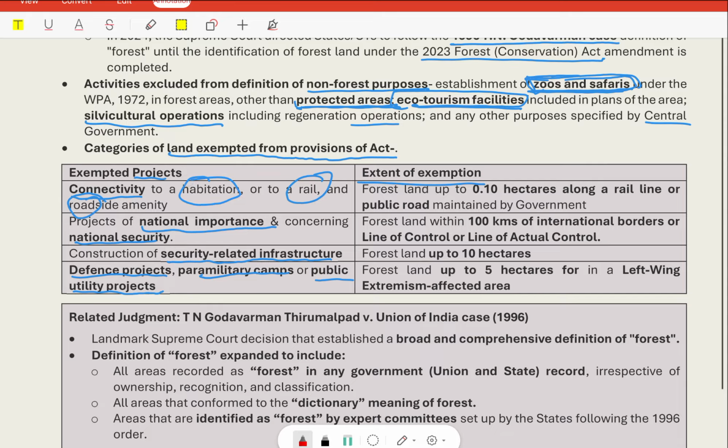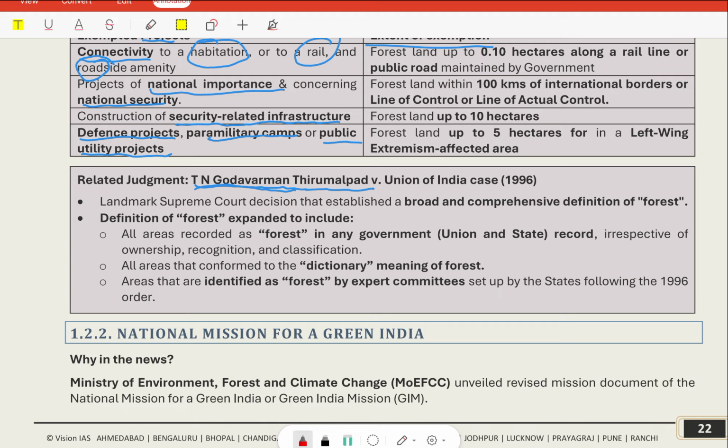There is a related judgment, T.N. Godavarman Thirumulpad versus Union of India case 1996, where the Supreme Court gave that definition of forest.